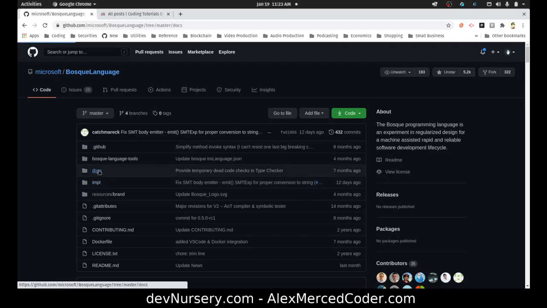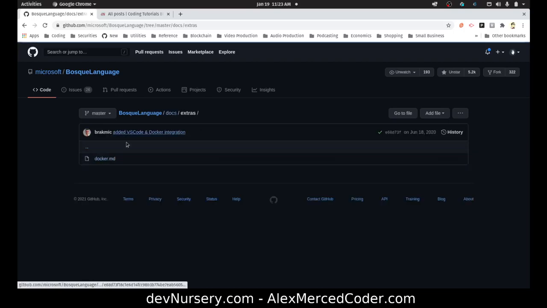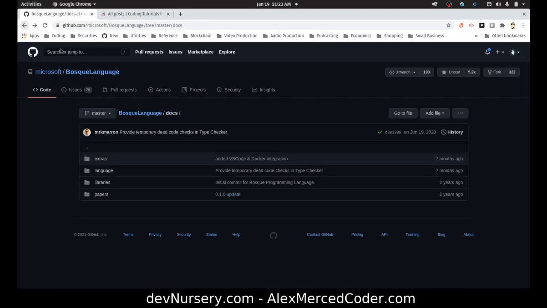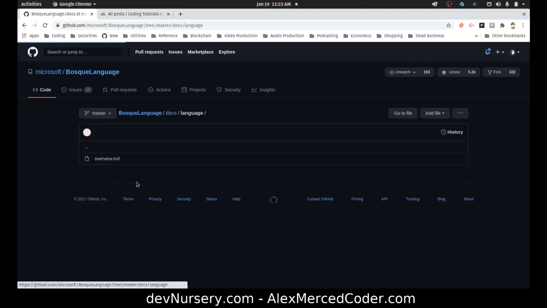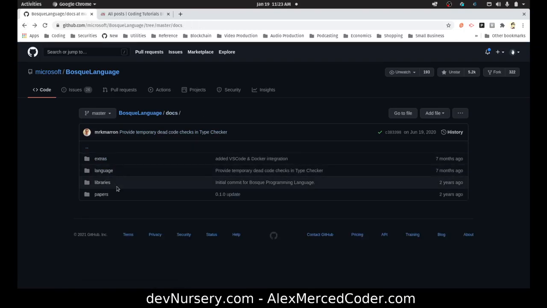This is the documentation. In here they have a little documentation about the Docker container. Again, a lot of the documentation leaves out little things that would make things easier, so that's why I'm making this video. This is the documentation on the language. You'll see a lot of things noted in the documentation about features that are not implemented yet, or things that need to be updated. So you do your best, and you're going to have to figure it out as you go along.